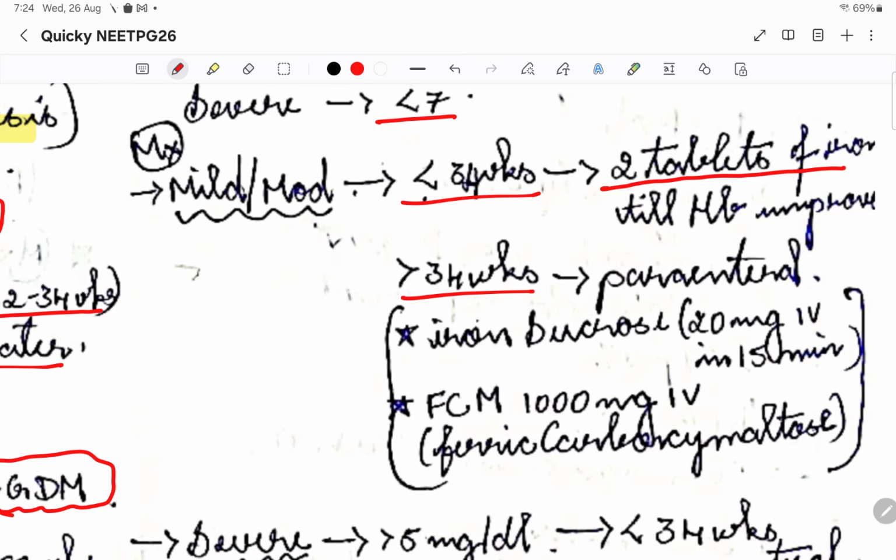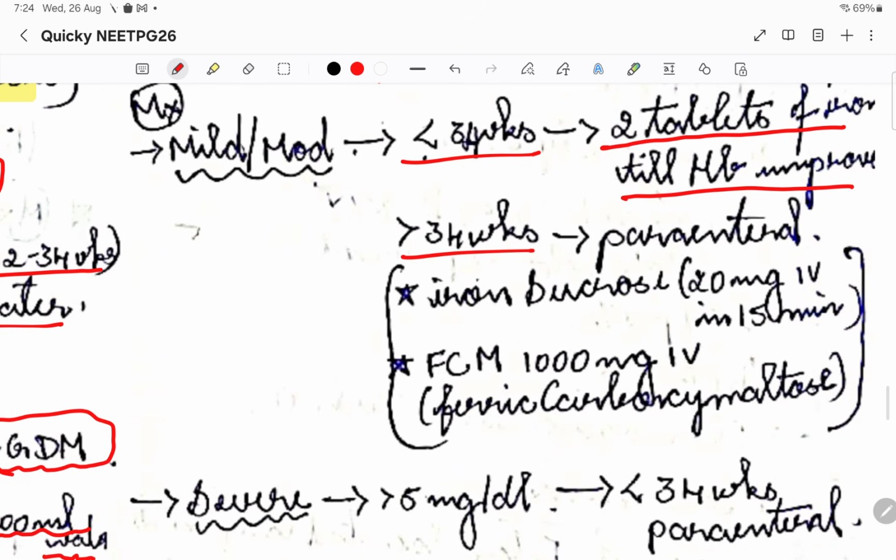Okay, so it was 1 tablet that we were giving for every pregnant woman. If anemia is detected and it is a mild to moderate stage, we are going to convert it into 2 tablets. Then till the hemoglobin improves, we are going to do this. If it is more than 34 weeks pregnancy, we are going to go for the parenteral route. The oral route is not enough. So that is why we are going to go for the parenteral route. It can be iron sucrose, FCM can be given.